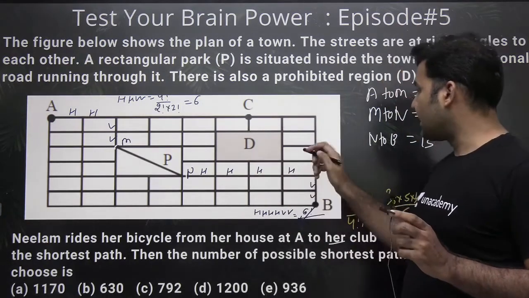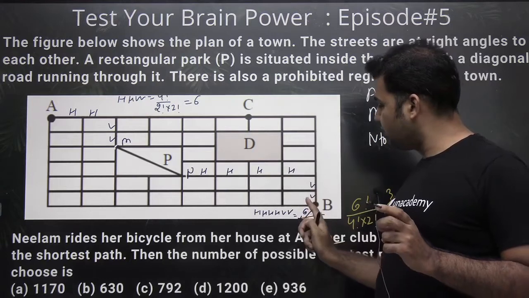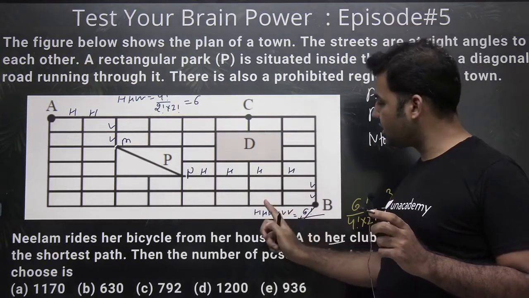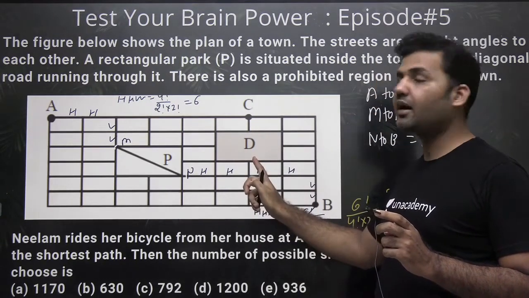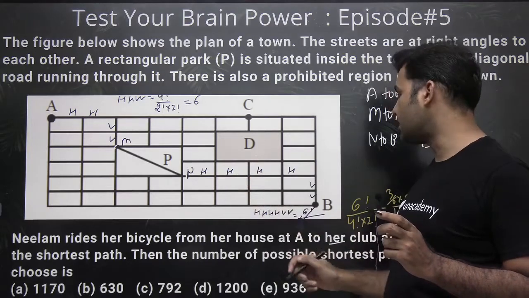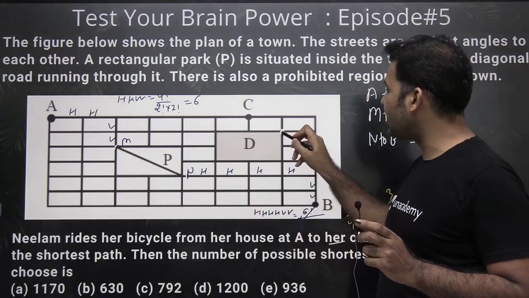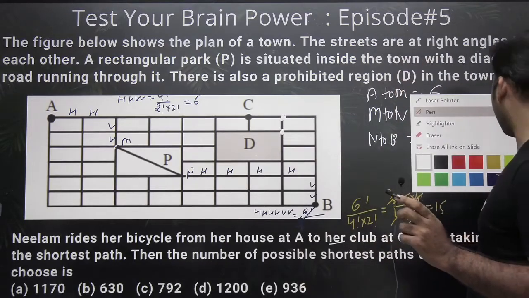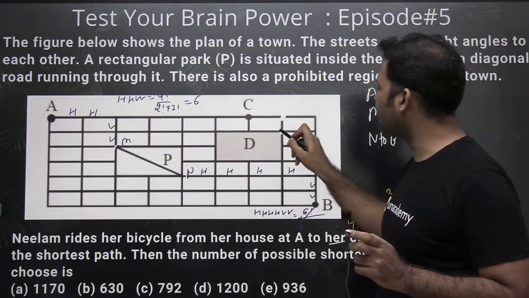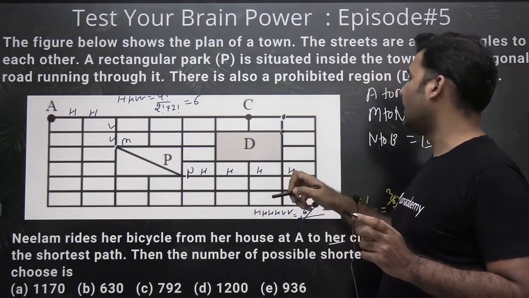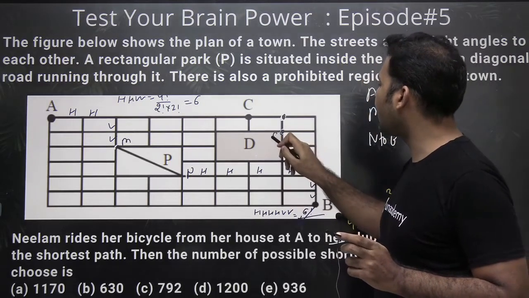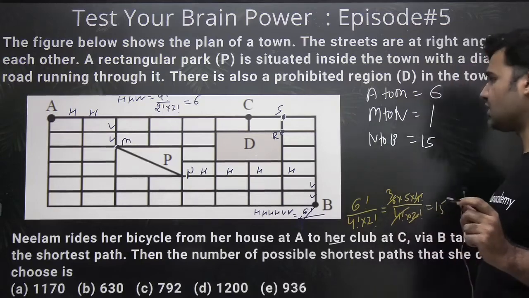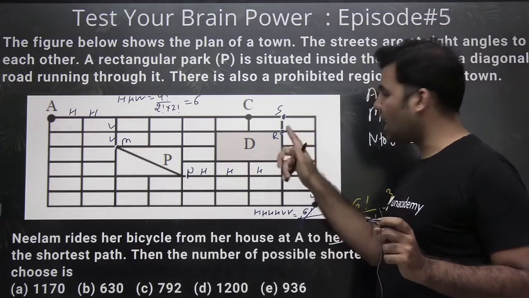Now, the problem is that she cannot first choose 2 horizontal. If she chooses 2 horizontal, she will end up coming across the prohibited region. So she needs to reach first at this point or at this point. So you first need to bring Neelam at this point or at this point. Let's say these points are R and S. So now see that. Let's bring Neelam to R first.